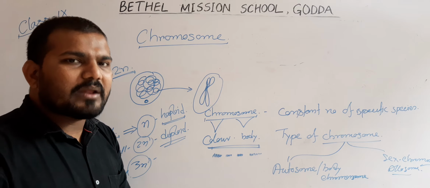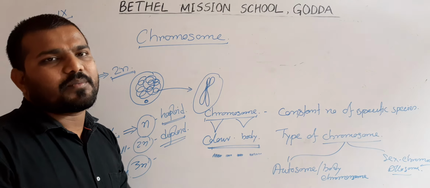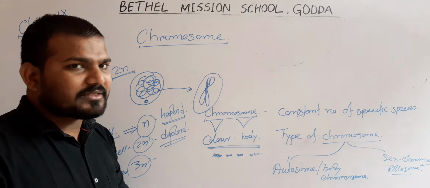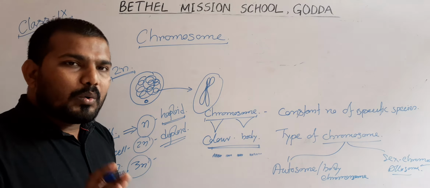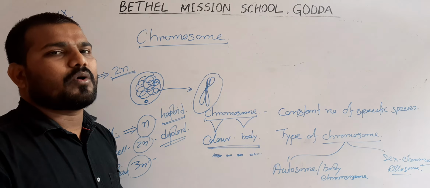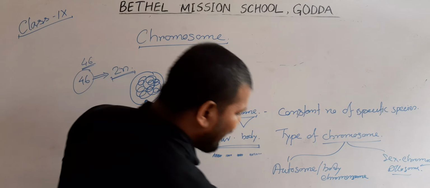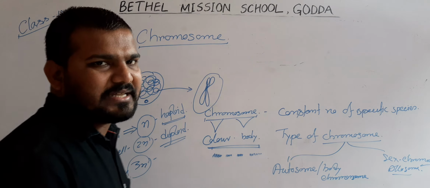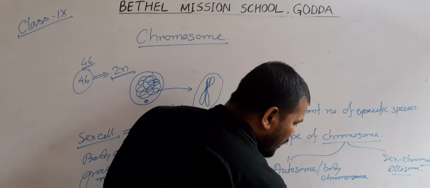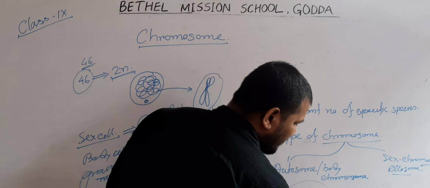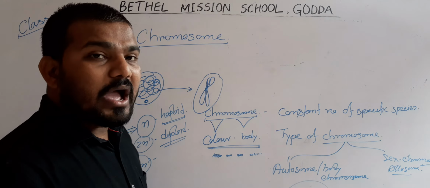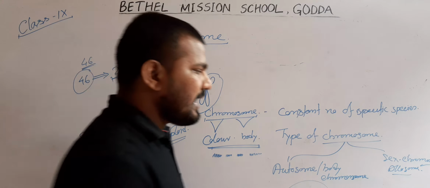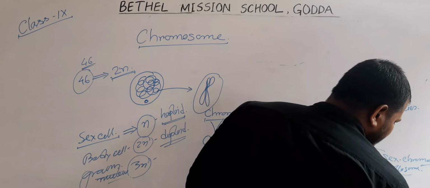In the case of human beings, we have 46 chromosomes present in two sets. That's why our body cells are diploid. Now, within the 46 chromosomes, 44 are engaged in developing our body characteristics. That's why the 44 are the autosomes in human beings, whereas the remaining one pair are the sex chromosomes.